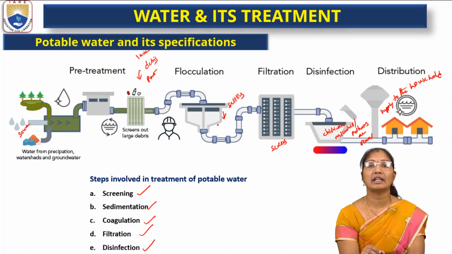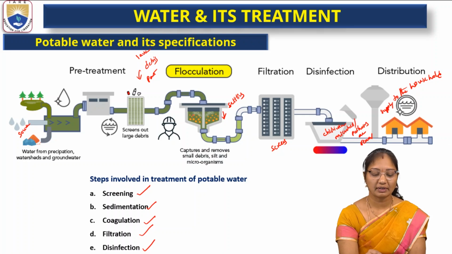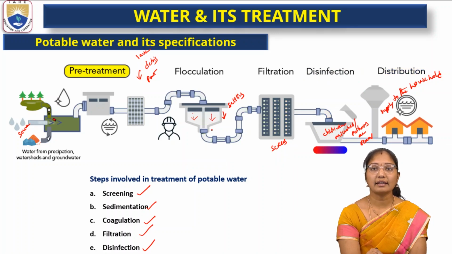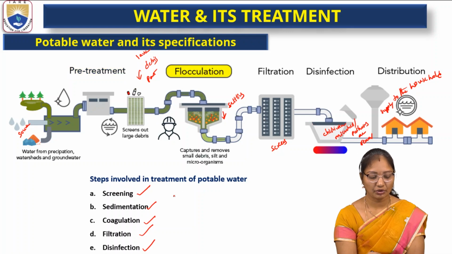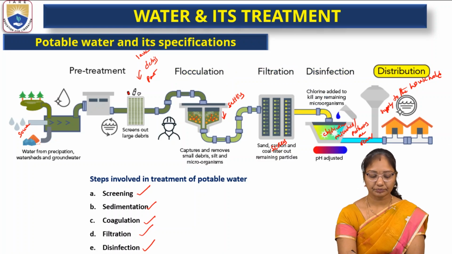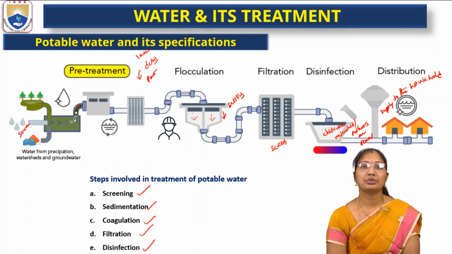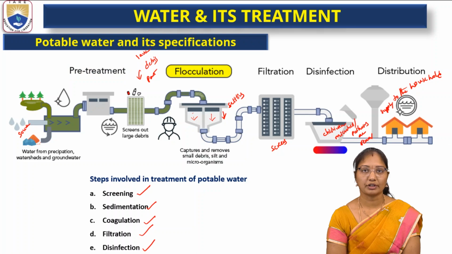Here what happens, the water entered, and the water is allowed to settle for a certain period of time. So the larger particles get down into the water tank, then it is filtered using these filters, again disinfection. So here coagulation, then filtration, again disinfection, again distribution. So this is the process generally used for treatment of drinking water.